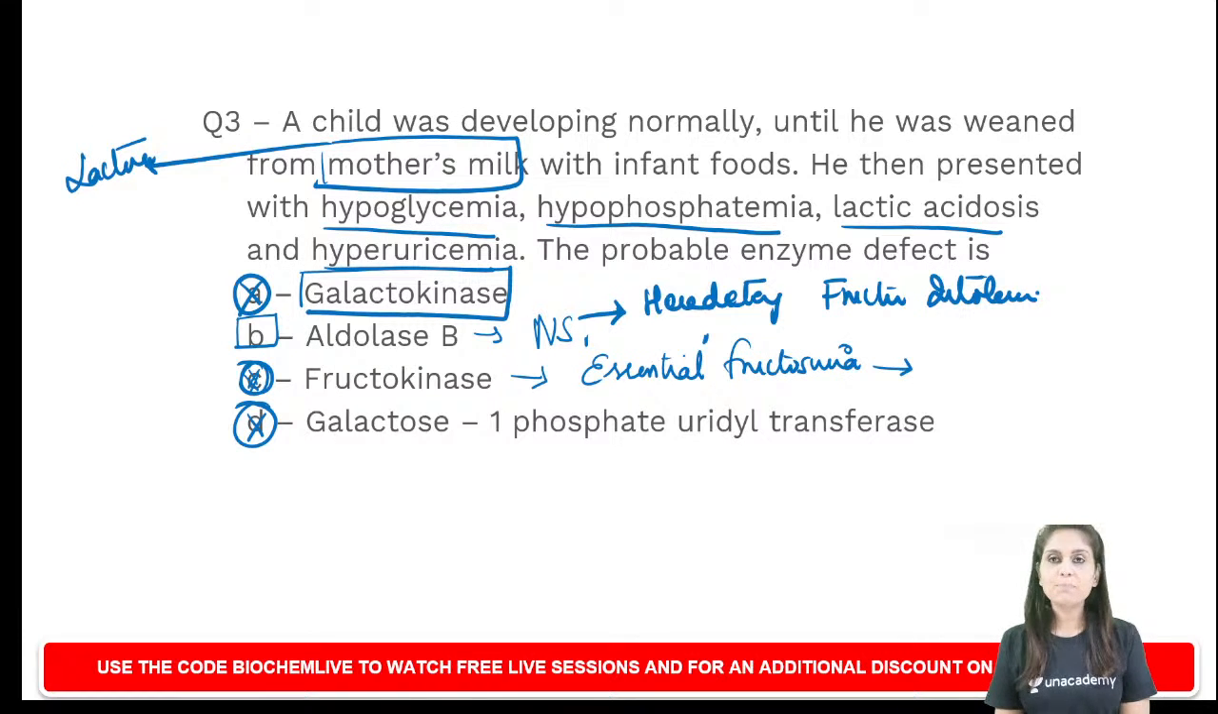Okay, so aldolase B defect, hereditary fructose intolerance. What was I telling you? Before we discuss all these inborn errors of metabolism, I will tell you about normal fructose metabolism. Listen to this. Whenever a hexose gets into any cell, the first step's aim would be to trap the hexose within the cell.